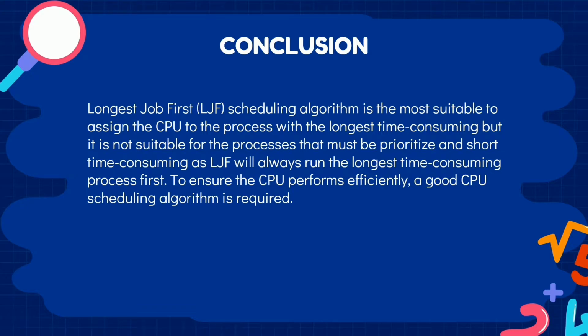In conclusion, we can say that the longest job first scheduling algorithm is the most suitable for assigning the CPU to the process with the longest time consumption. However, it is not suitable for processes that must be prioritized and are short, as the longest job first algorithm will always run the longest process first. Therefore, to ensure the CPU performs efficiently, a good CPU scheduling algorithm is required.